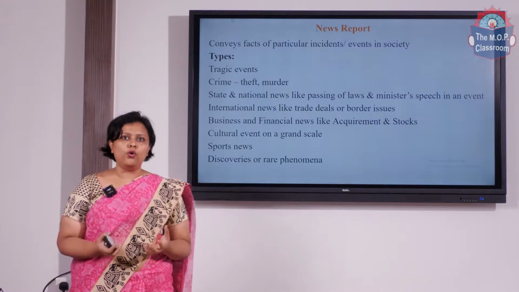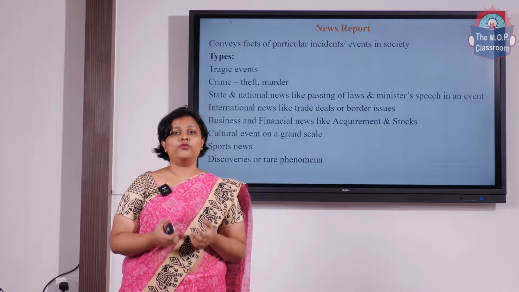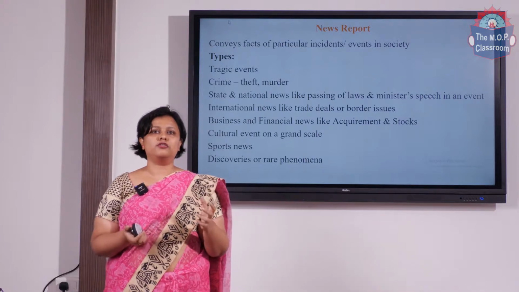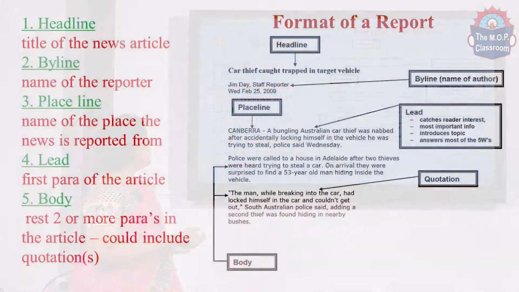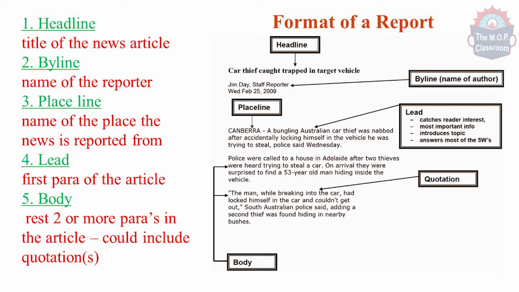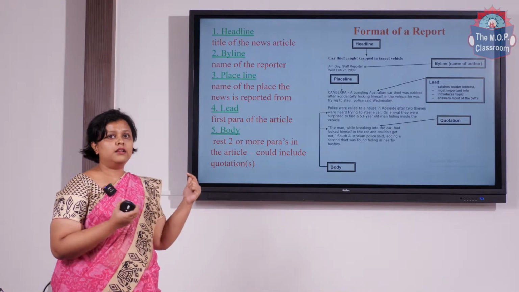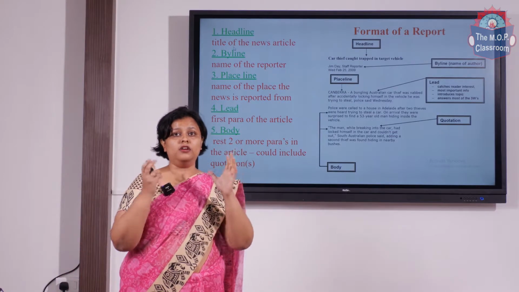Now, in order to know the structure of a news report, you need to know the fundamental format. So the format of a news report goes something like this. You have the headline, which is short and crisp and tells you what the news is going to be about. It's followed by your byline, where you have the name of the reporter. Your placeline is where you have the place the news is reported from. Then comes your lead, then your body, and then the tail of a news report.